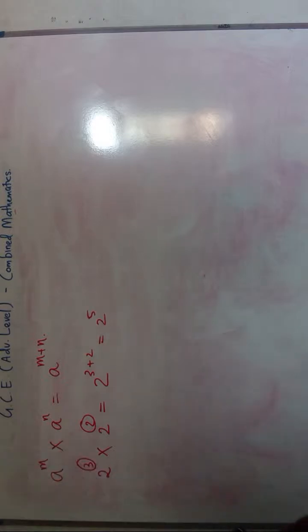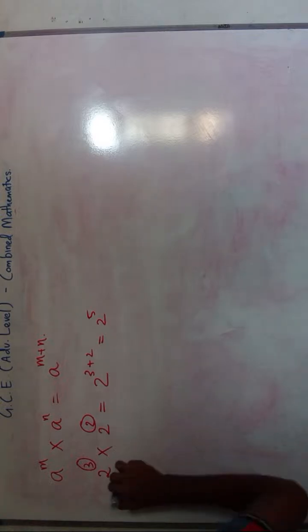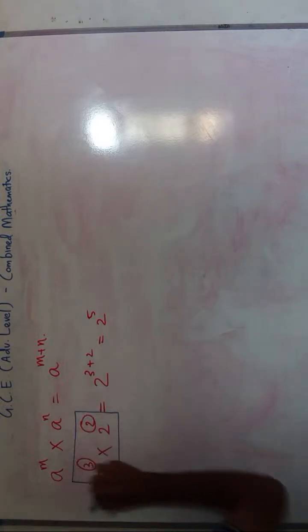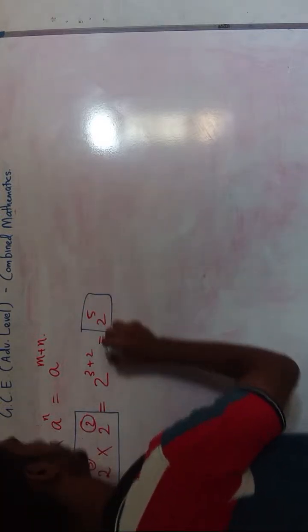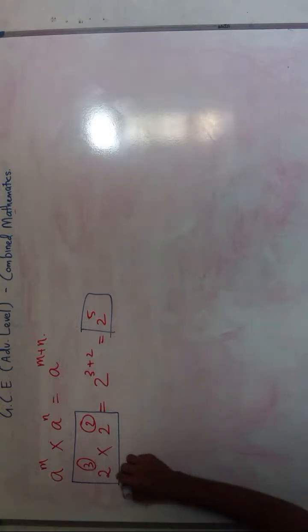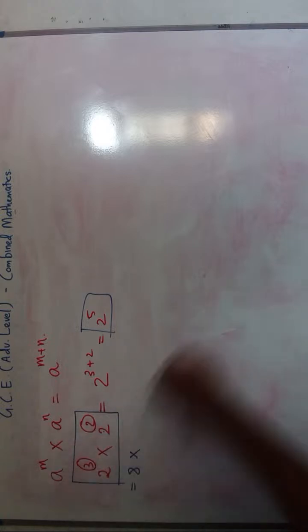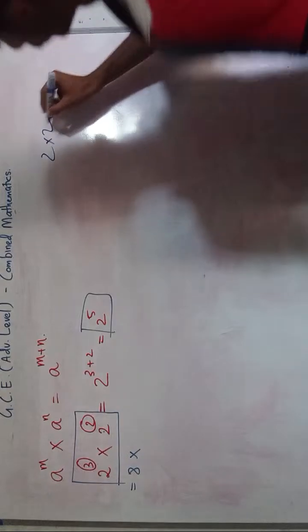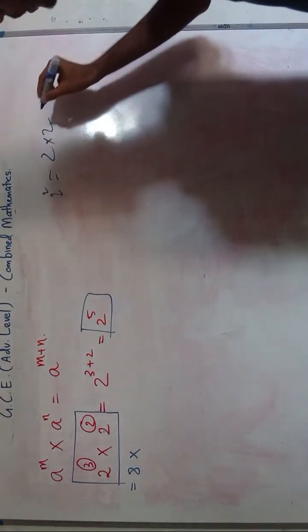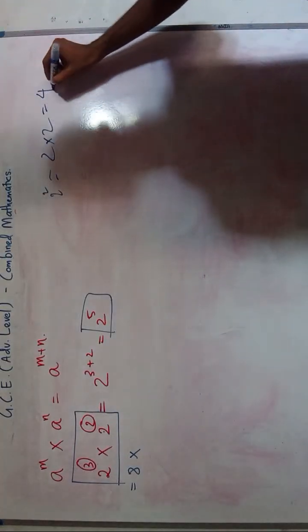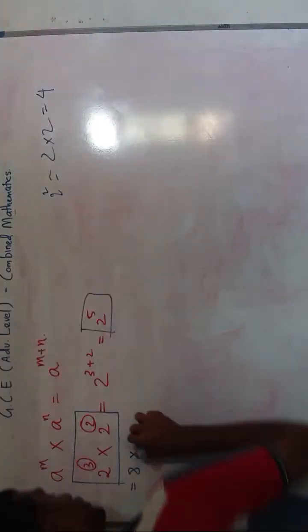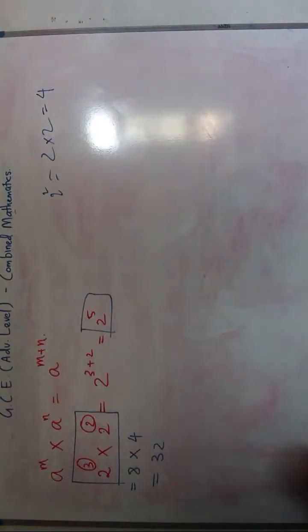Now we will verify this, whether this theorem is true. To verify, we take the left hand side and the right hand side. Here 2 power 3 is equal to 8, into 2 power 2. 2 power 2 means 2 into 2, which is equal to 4. So 8 into 4 is equal to 32.